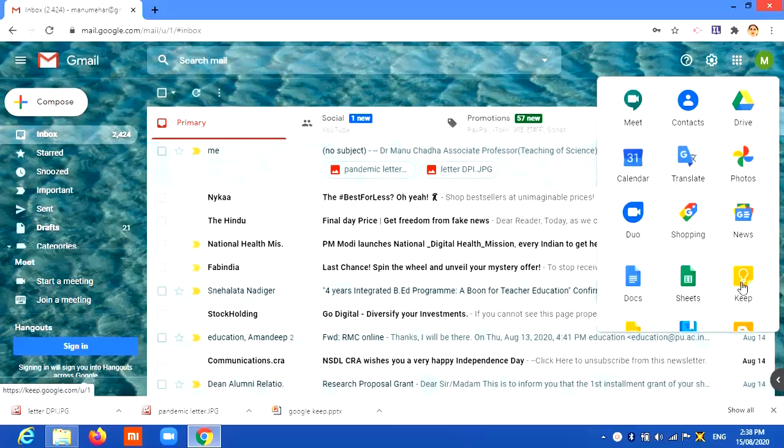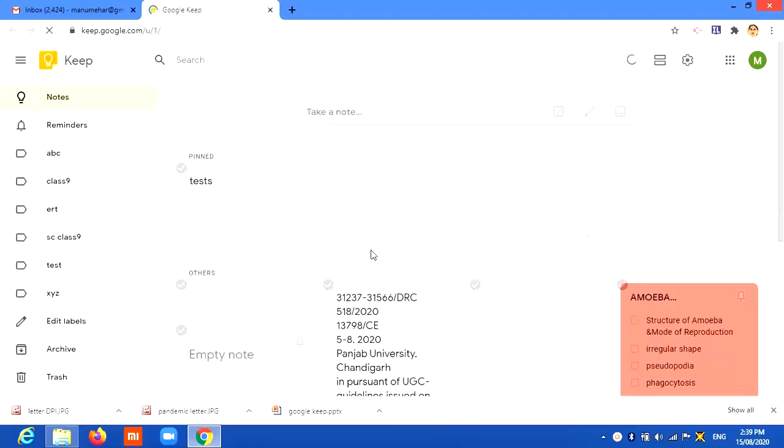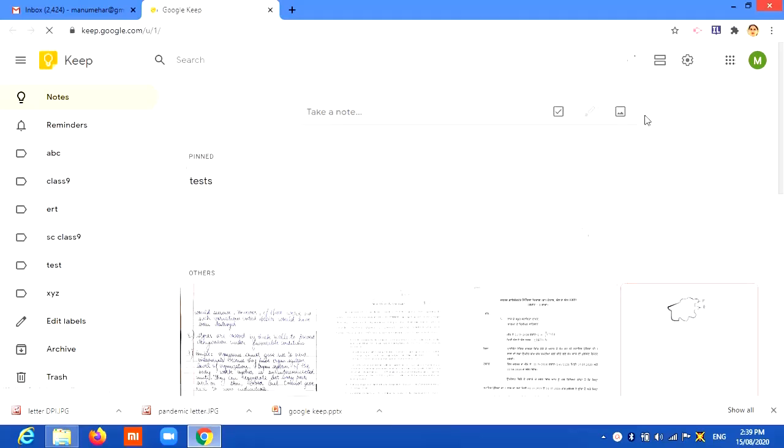Among these services, we have one service, this is Keep. Here, this bulb, open this. Now, my Google Keep app or Google Keep service is accessible on my mail. This is the interface. As I told you in the beginning, it has a simple interface. This wheel-shaped, star-shaped are the settings.